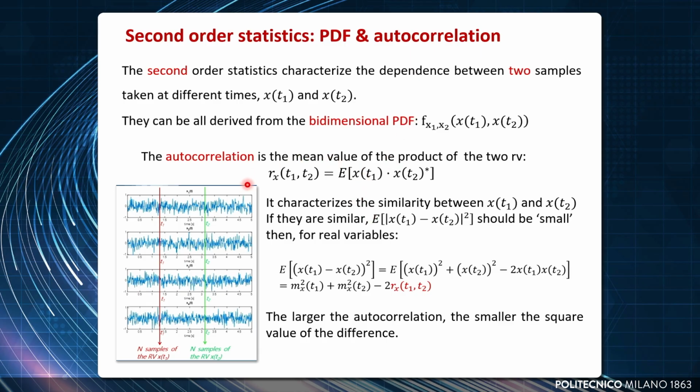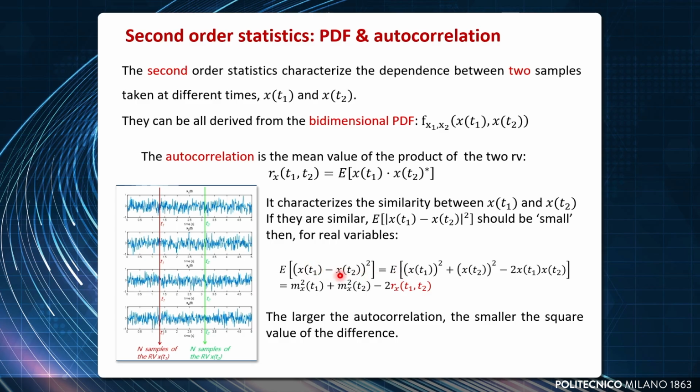However, you can just measure only some moments. For example, this is the autocorrelation, the mean value of the product of the two variables. Why is the autocorrelation important? Well, if the process at the first time and second time are very, very similar, it means that the expected value of the square difference should be very small.